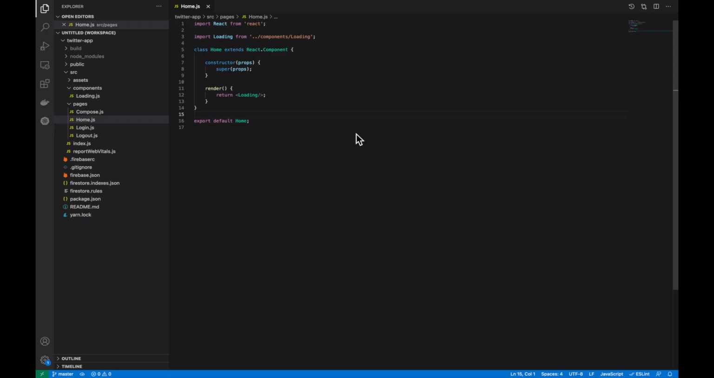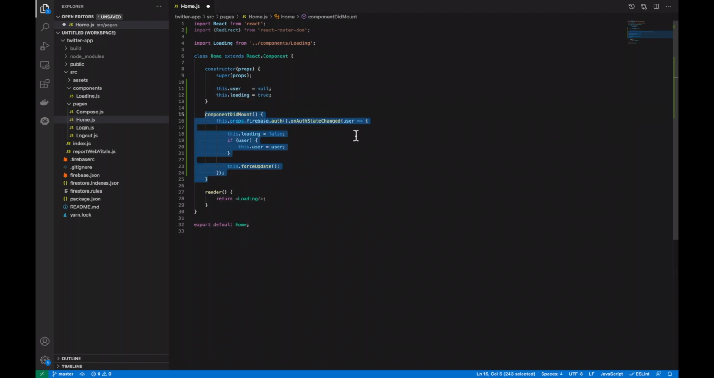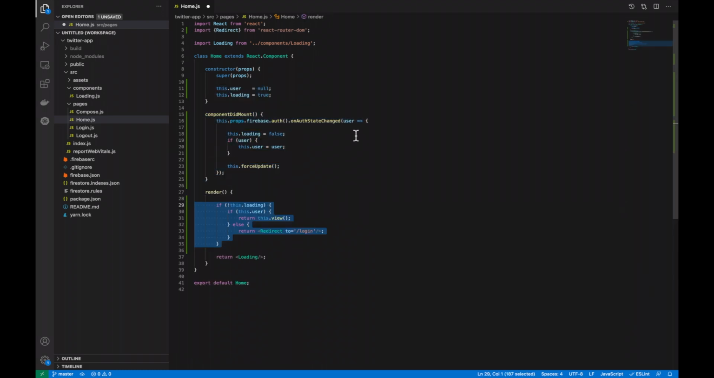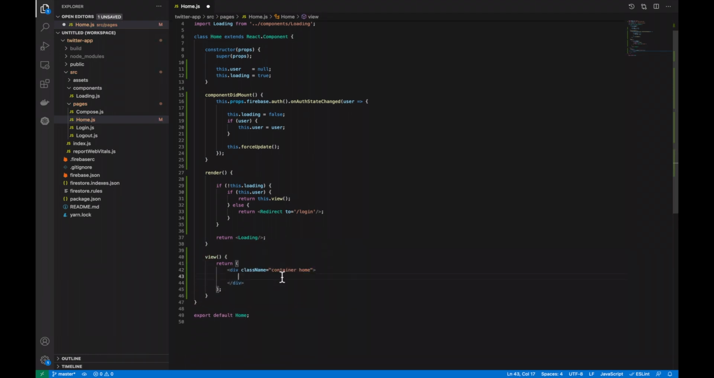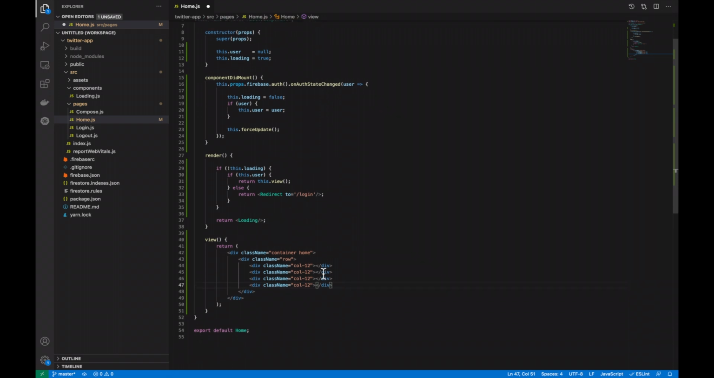Now we've finished the compose, we want to go on to the home component. A lot in the beginning of the home component is going to be the same as the compose, so we're just going to duplicate a few things across. Import the redirect up the top, build the constructor out the same way, copy in the component did mount, and the same for the render. The only major thing that's going to be different is the view. So in the view, we want to have a div container home with a row and 4 col12 divs. On the third div with col12, we want to add in a button tweet div.